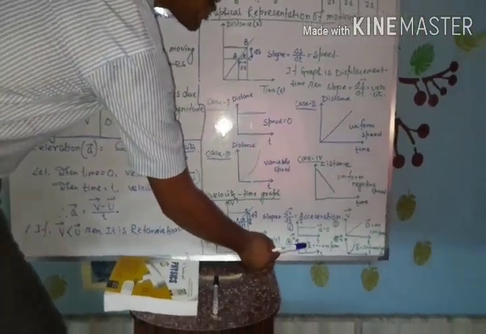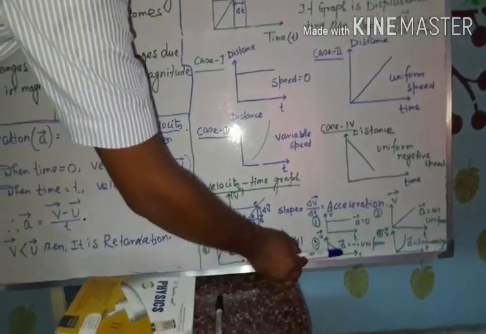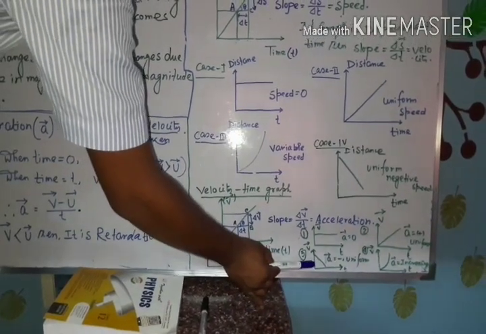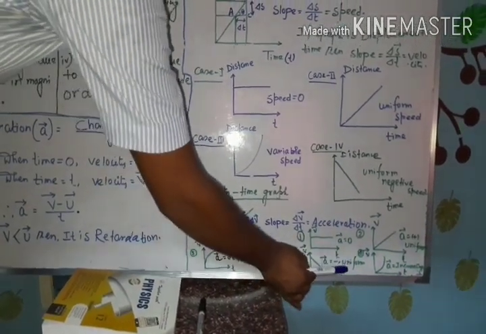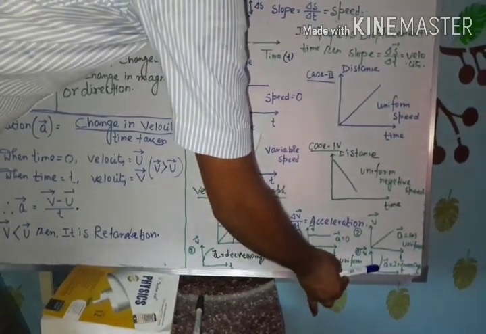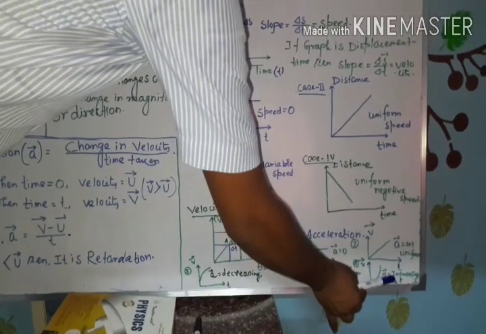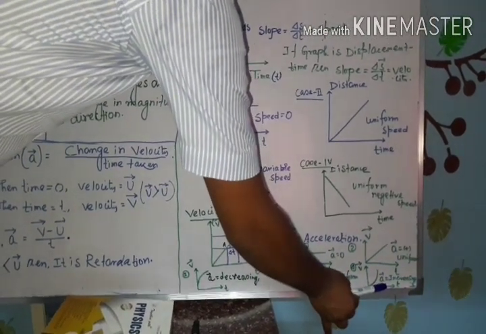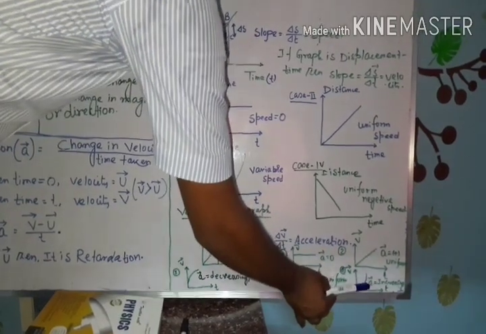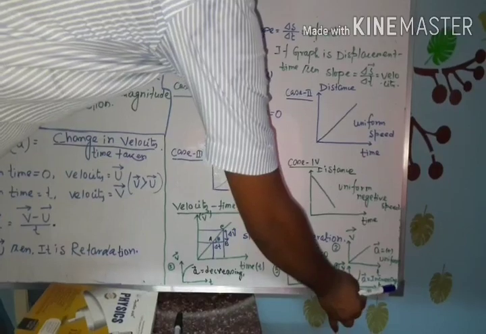Now see here. Here the graph is a straight line with negative slope. As the slope is negative, we can say the object is moving with uniform negative acceleration. Here, see the graph. Here change in velocity occurs unequally with respect to time. Okay, and the graph is increasing in nature. We can say the object is moving with increasing acceleration.